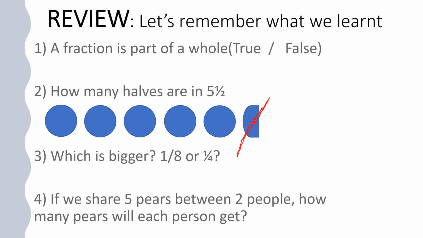So 2 people get, one person gets 2, the second person also gets 2. So what's the remainder? We have 1 pair left. What do we do to this 1 pair? We have to divide it into 2 halves. So one person gets 1 half, the other person gets 1 half. So each of them is going to have how many? 2 and a half. Okay, that's just like our remainders. 5 divided by 2, it's 2, remainder 1. But you still have to divide that 1 apple between the 2. So you're going to have half and then half, since we're talking about fractions.